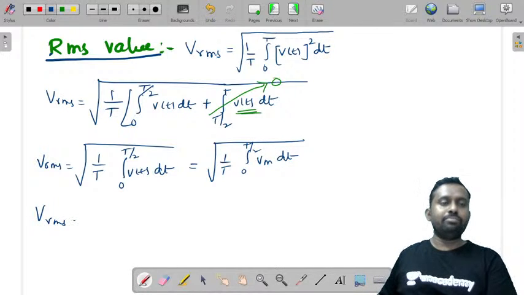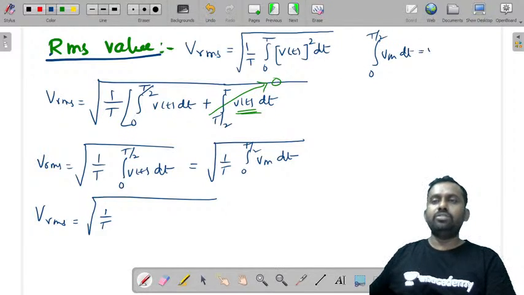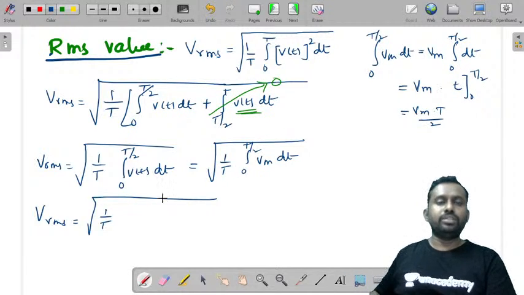So Vrms is equal to root over 1 by T. If you take Vm outside, it is integral 0 to T/2 dt, that is Vm into t from 0 to T/2. It is Vm into T/2.